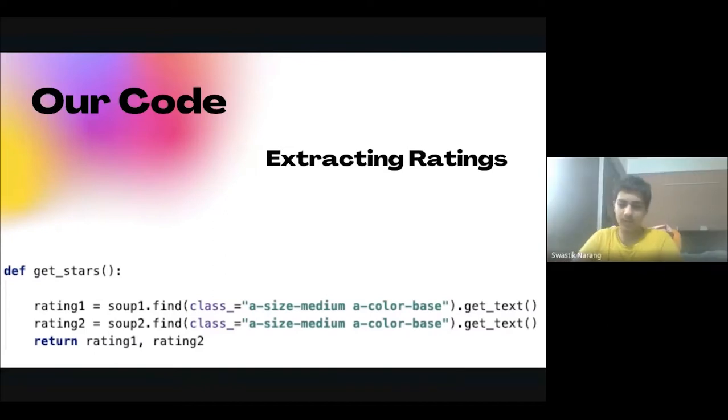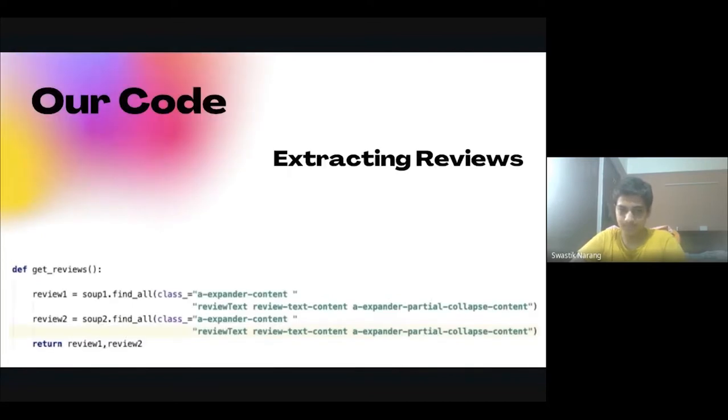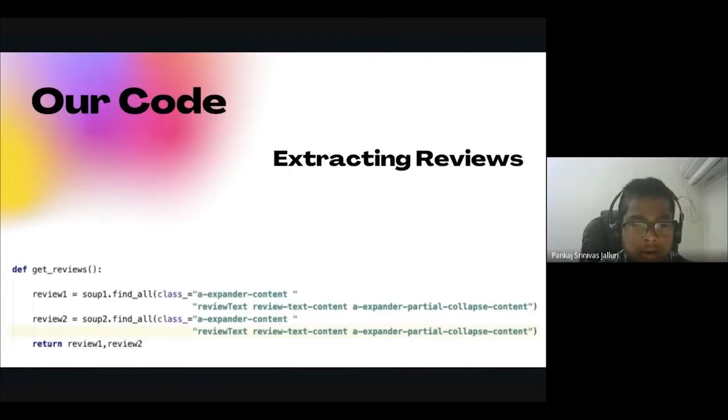Yeah, so one of the more important things in comparing two products is knowing what others thought of the product we are going to buy. So with this code, we were also able to extract ratings and stars given to the product by other users. And in the end, we just returned it again so that it can be shown in the output of our code. So I'll take over now.